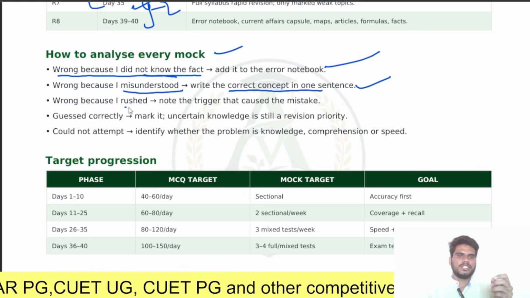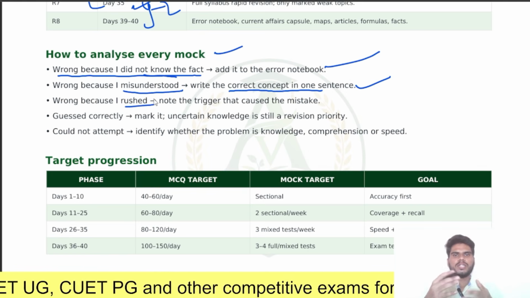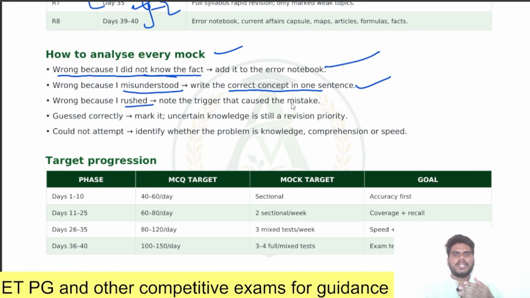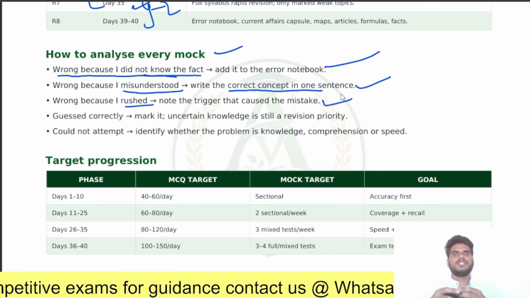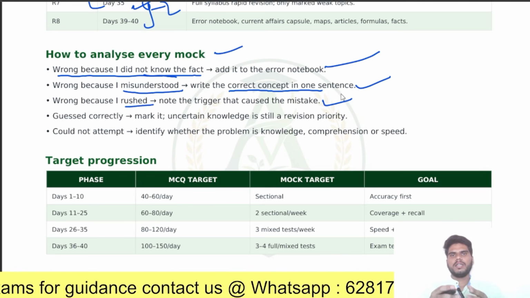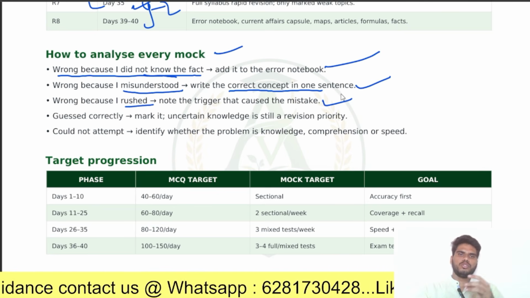Next, wrong because I rushed. You know the answer, but you rushed very early. So note the trigger that caused the mistake. Why did you make that mistake? Why did you rush early? Even though you know the answer, you rush and give the wrong answer. So why is it happening? You should analyze these things.